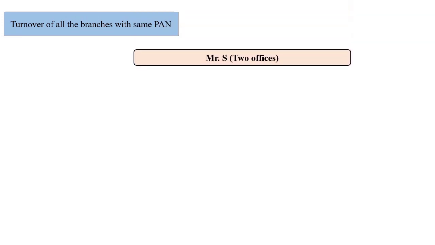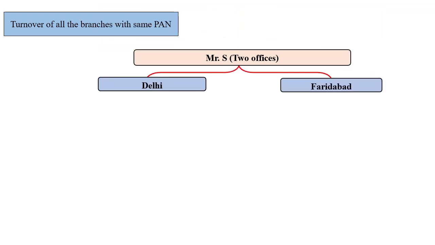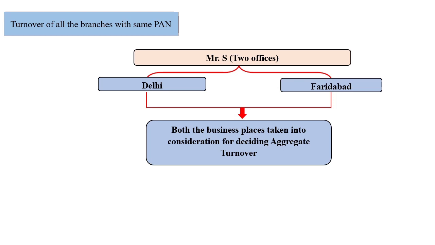Turnover of all the branches with the same PAN. Let us take one example. Mr. S has two offices, one at Delhi, another at Faridabad. Now from these two offices, both the business places are taken into consideration for deciding aggregate turnover.